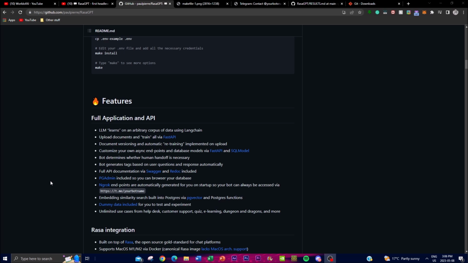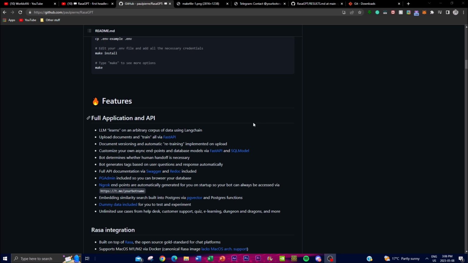Well, basically RasaGPT offers a lot of powerful features, and these are some of the things that they've noted on their repo. Now, one of the main things that I wanted to talk about is its full application of its API. Basically, this means that the application is able to provide complete chatbot platforms that include both the front-end chatbot interface as well as the back-end API that powers it.